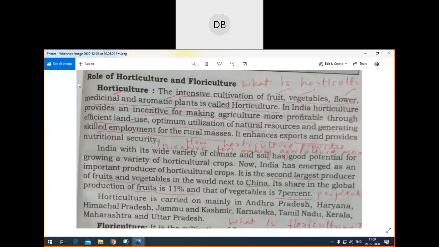Again, you can get a question here. India has made progress in the field of horticulture. Substantiate the statement. Here you have to add or write this answer. Okay.